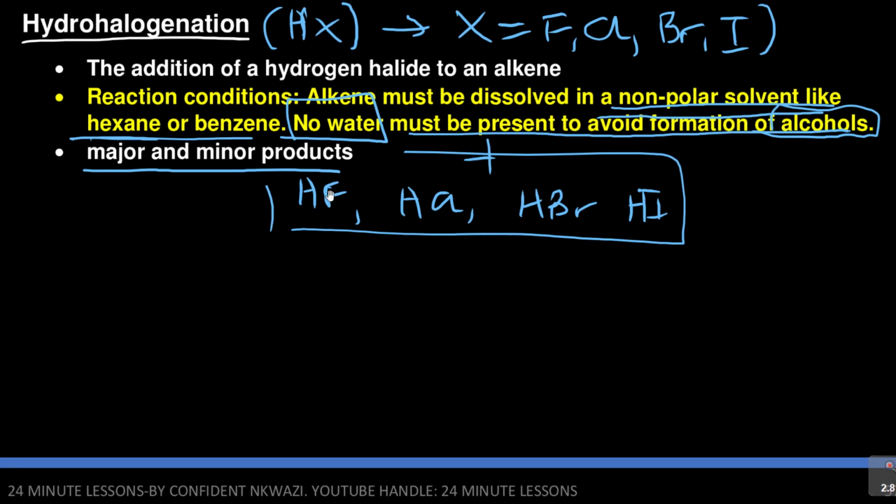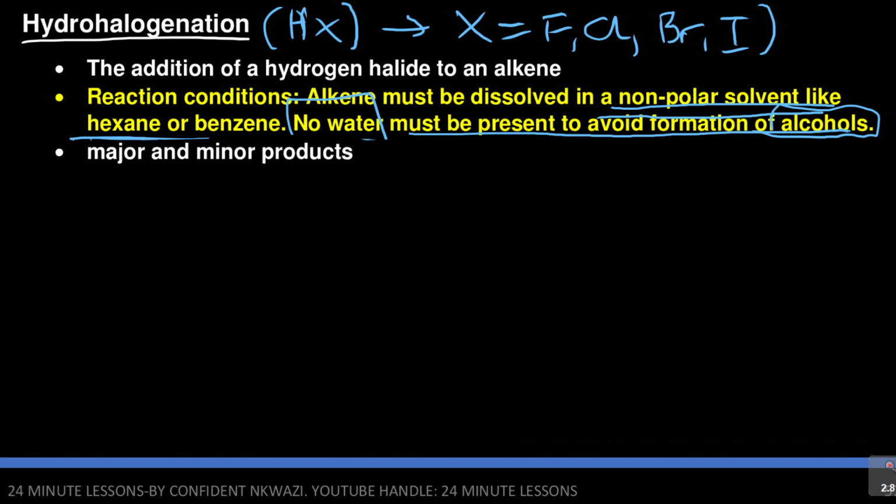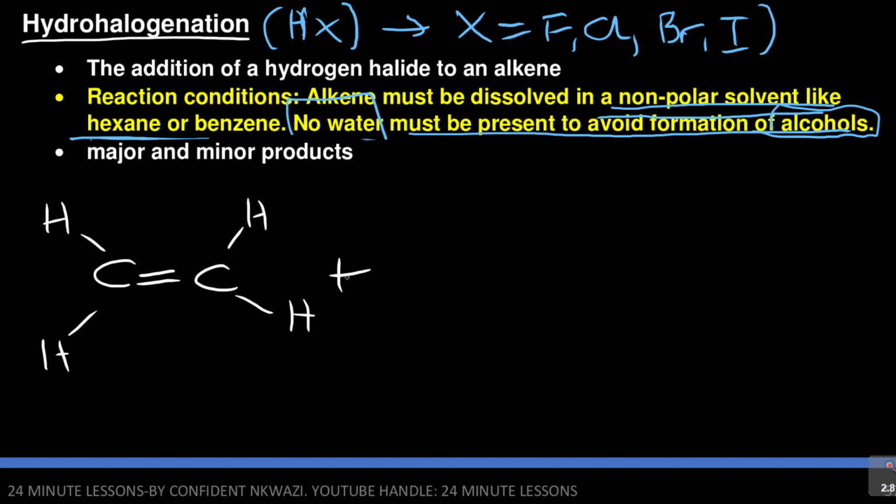Now hydrohalogenation, they talk about major and minor products, but before we do that, let's simply deal with one. Ethene, that's our starting point. If I say you've got ethene here, this is ethene. Are you with me? Plus, what am I adding now? I want to add hydrogen bromide, right? But I want it in structural form. Is HBr. What is it going to be?